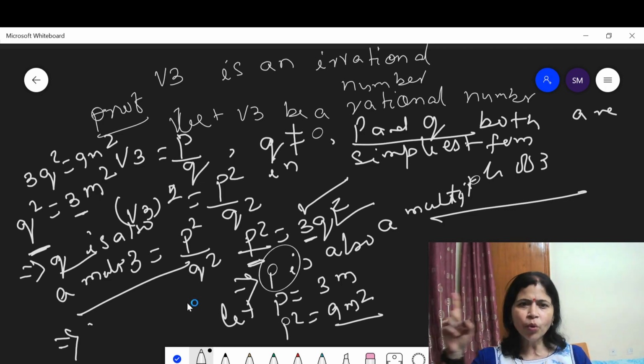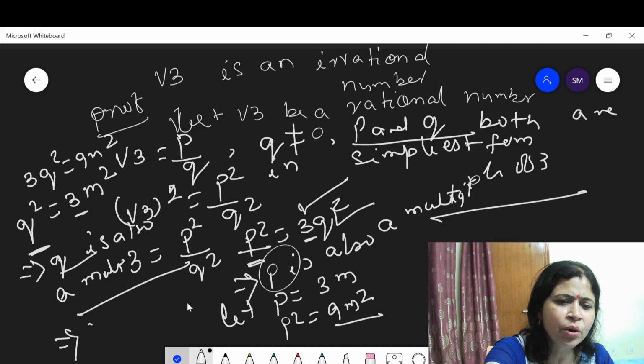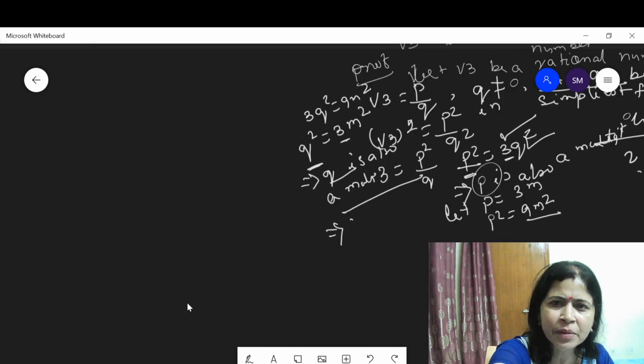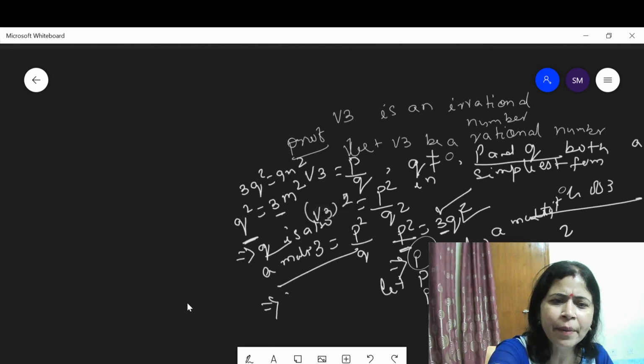P and q both are multiples of 3, which contradicts the assumption that p and q are in simplest form and do not have any common factors.